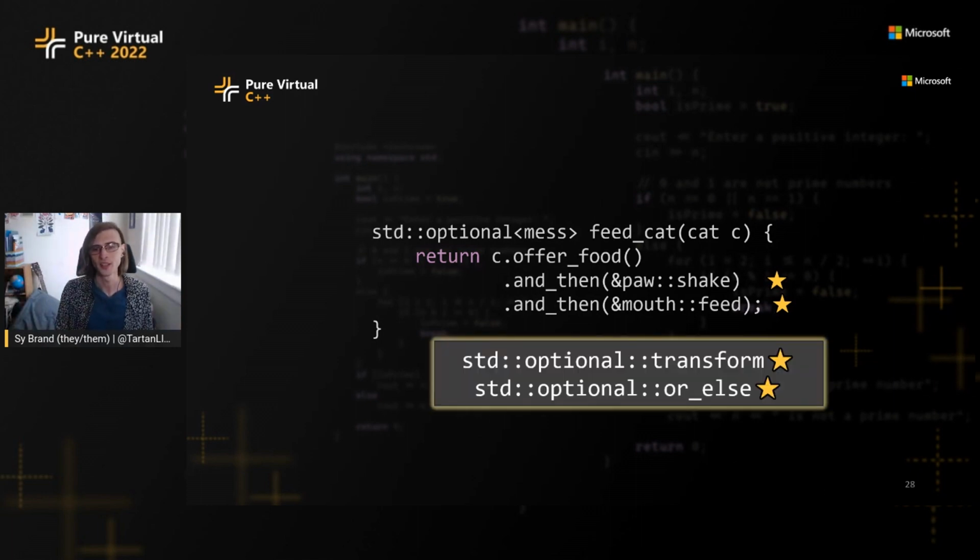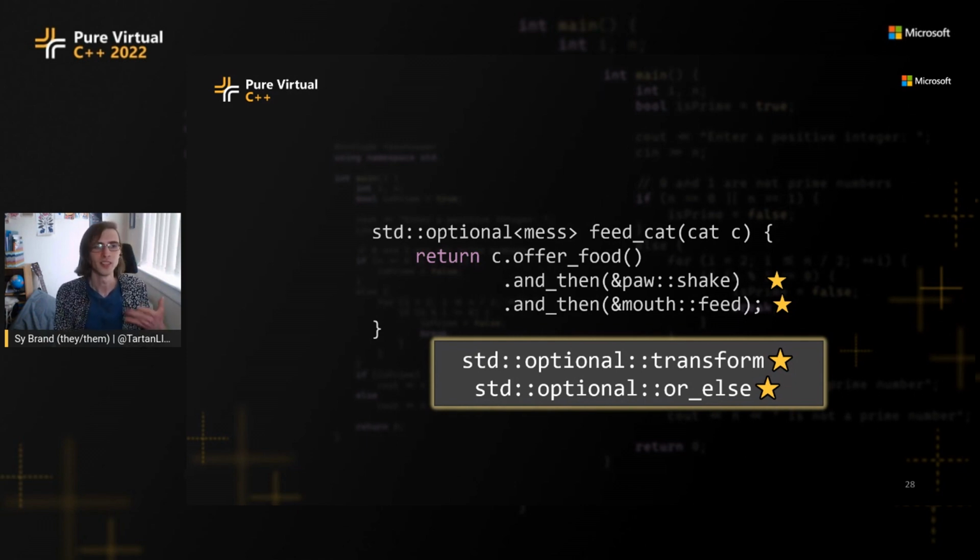Then there's std::optional::transform, which allows you to change the value stored inside the optional as long as there is one. If there isn't, then it's just going to be nullopt. And then finally, there's std::optional::or_else, which lets you call a function if the optional was empty. So these are some helpers just to make dealing with optional a much nicer, cleaner, more ergonomic experience.